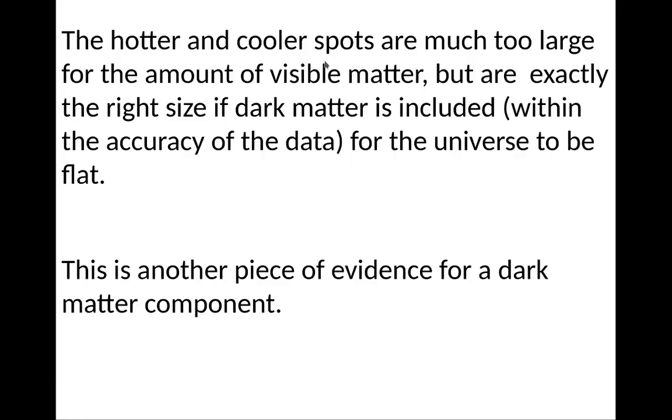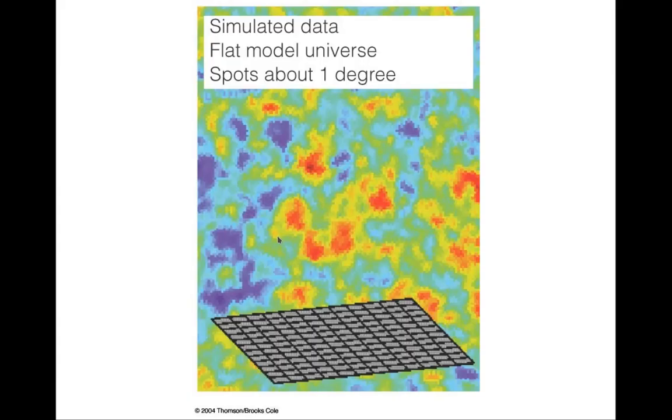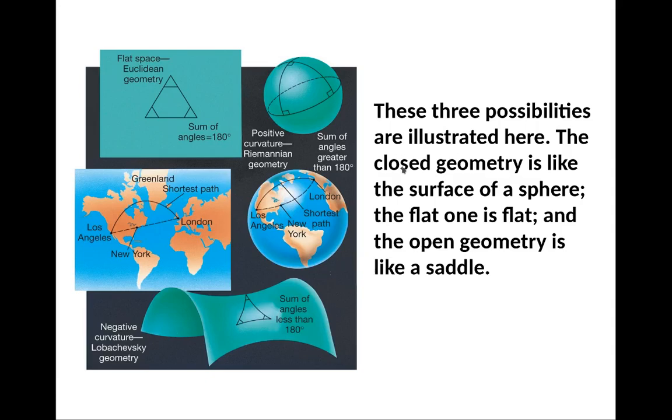These hot spots and cold spots are much too large for the amount of visible matter, but exactly the right size if dark matter is included, and dark energy is needed as well to explain everything. There are 3 possibilities: positive curvature, which is a closed universe; negative curvature; and flat. And it turns out that the universe is flat.